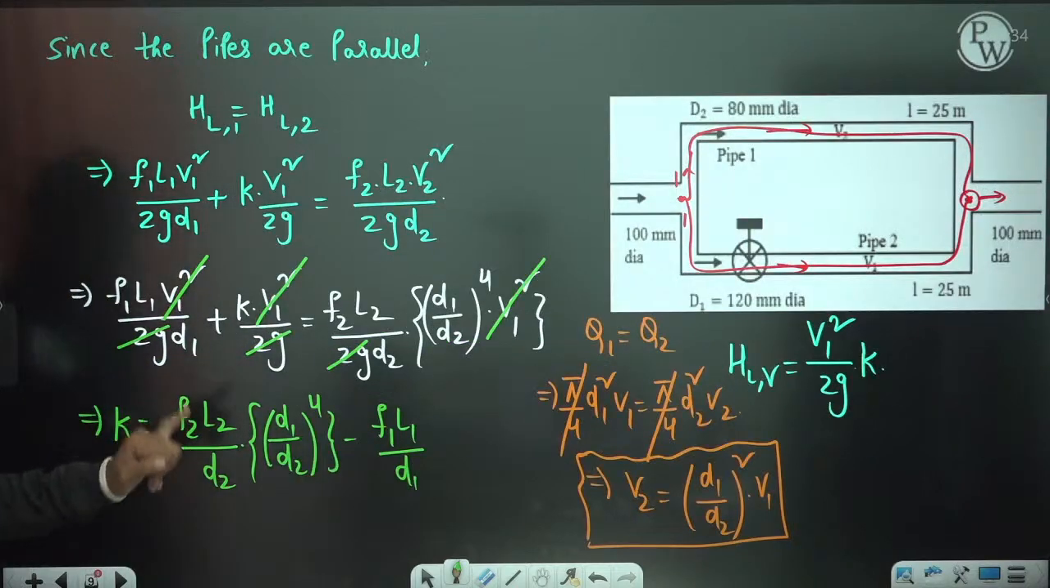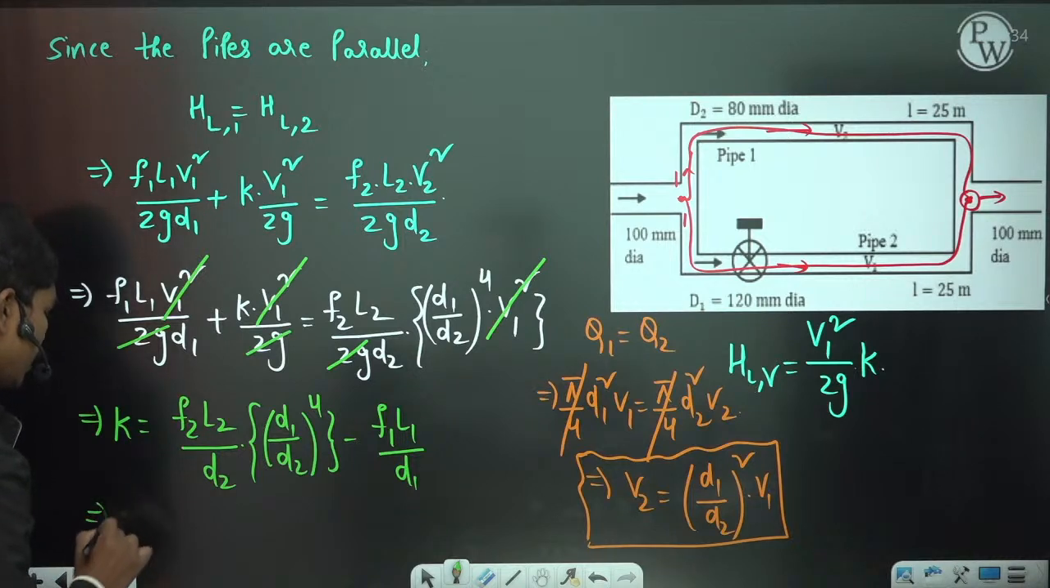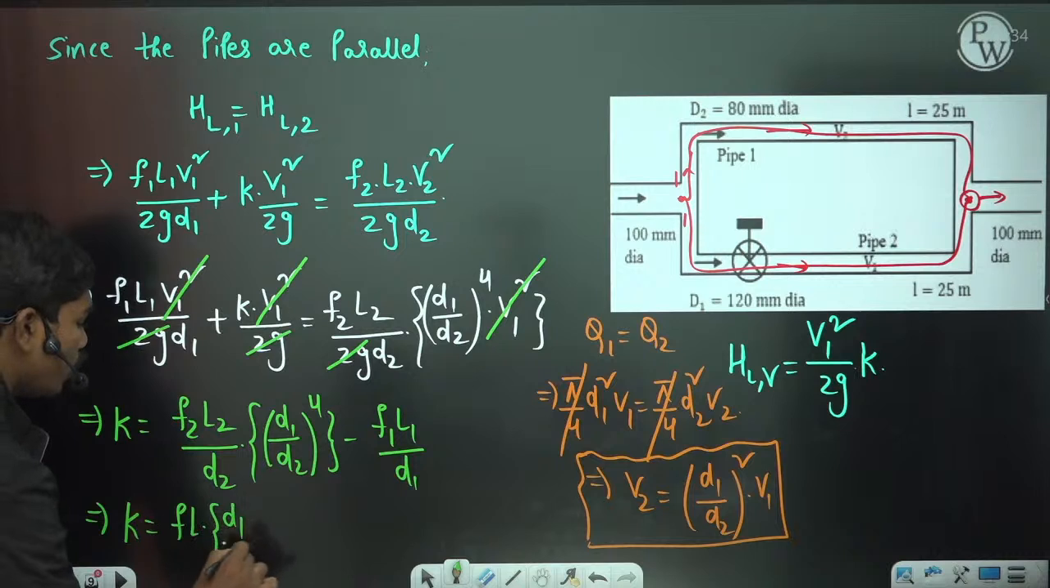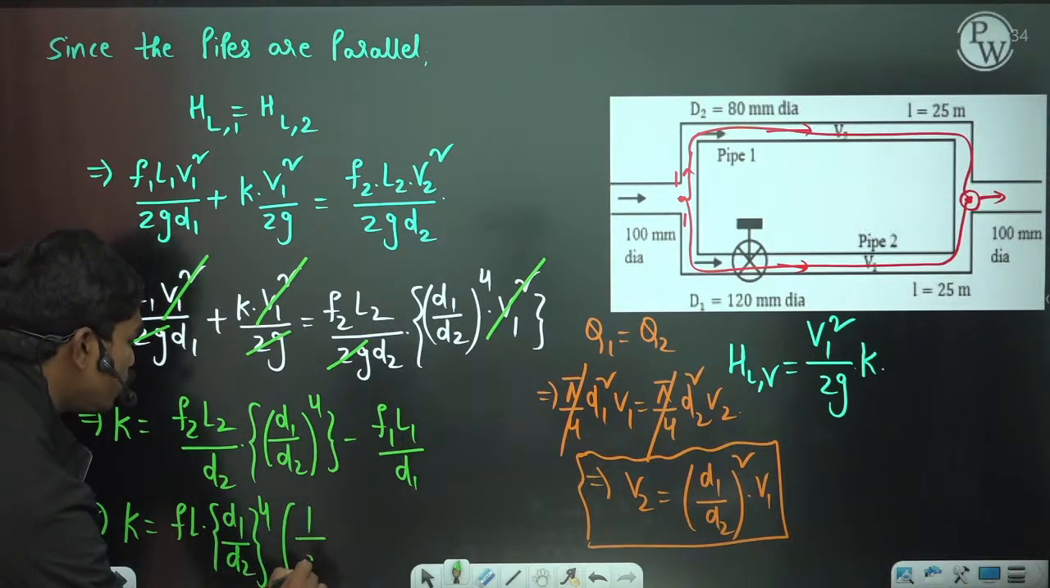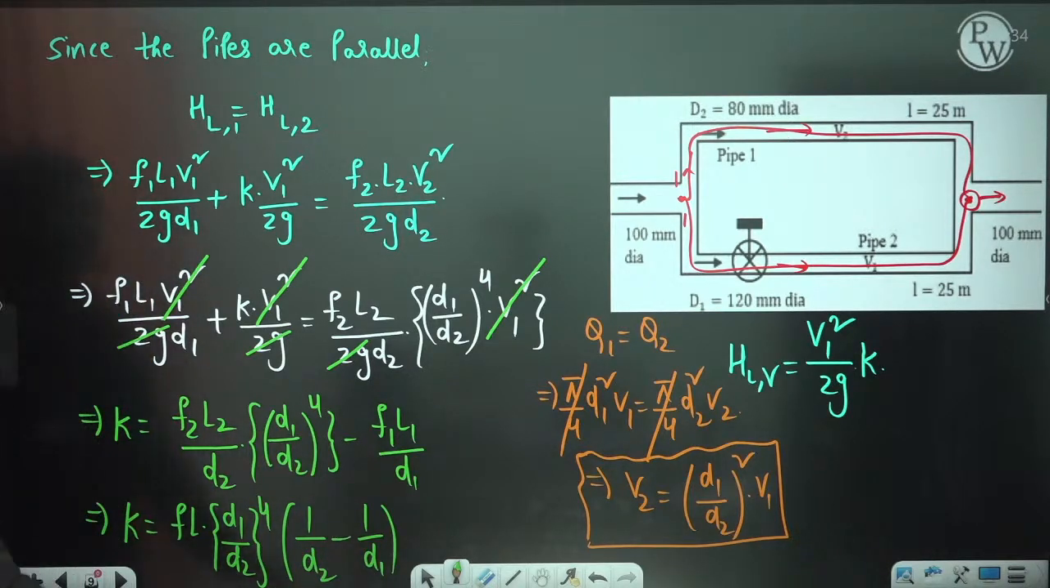Now FL is the same in both the cases. So if FL is the same, then you can write K value is equal to FL times D1 by D2 whole to the power 4 times 1 by D2 minus 1 by D1. That is the value of K. That's it. So this is the total value of K.